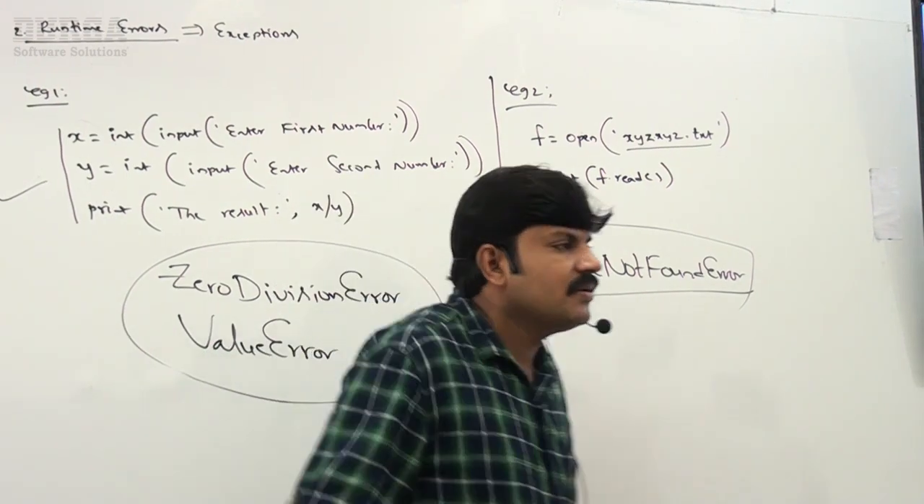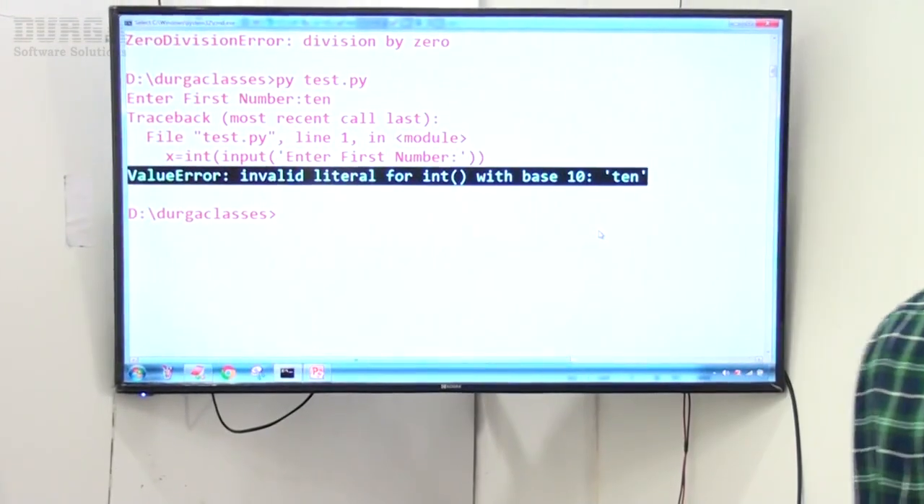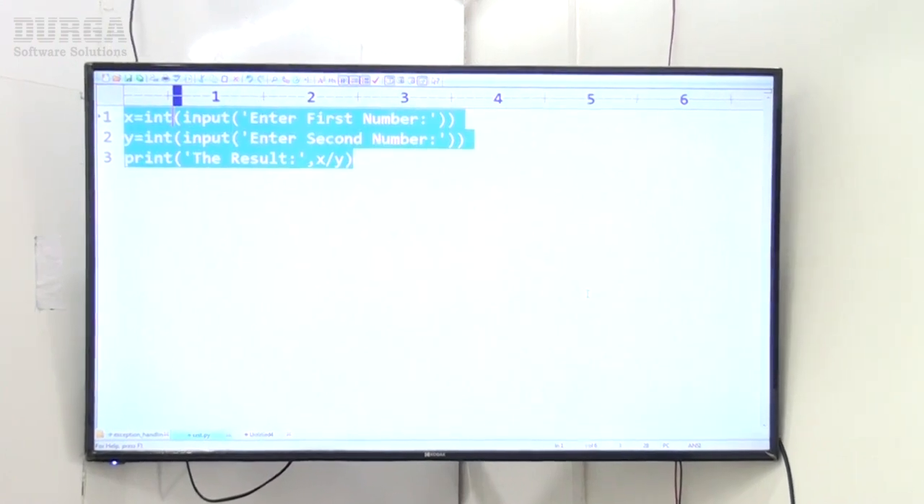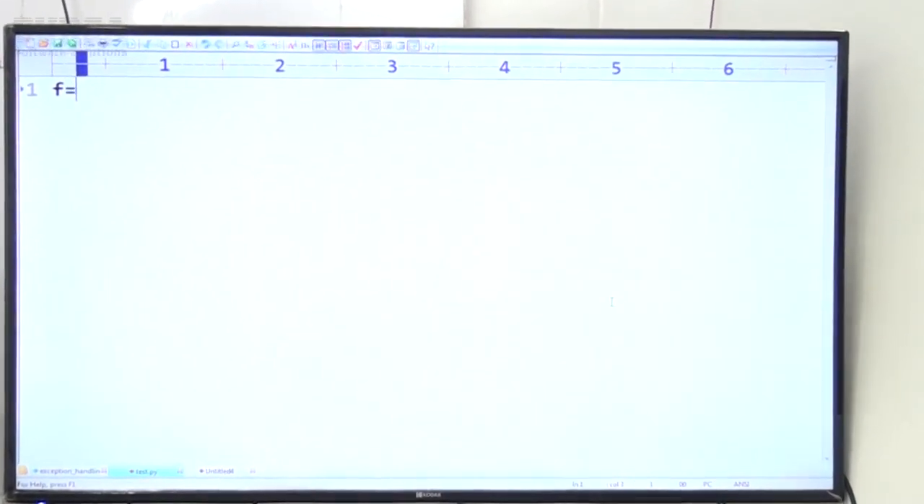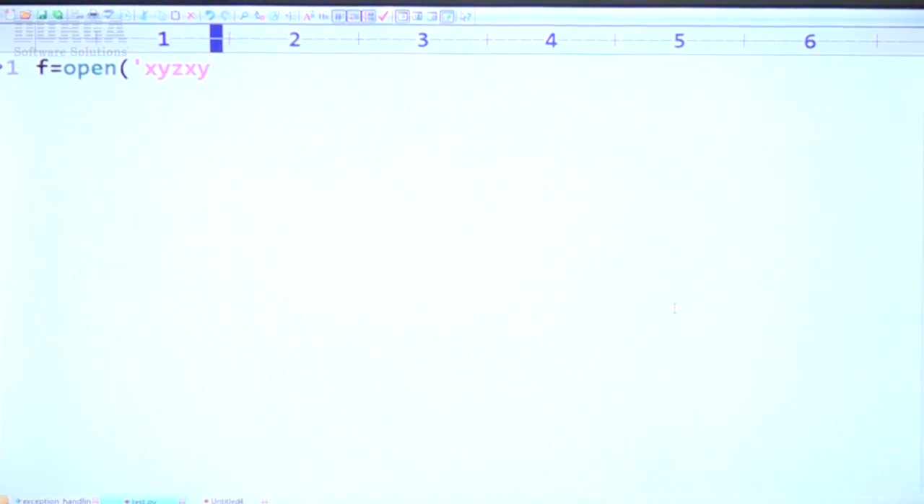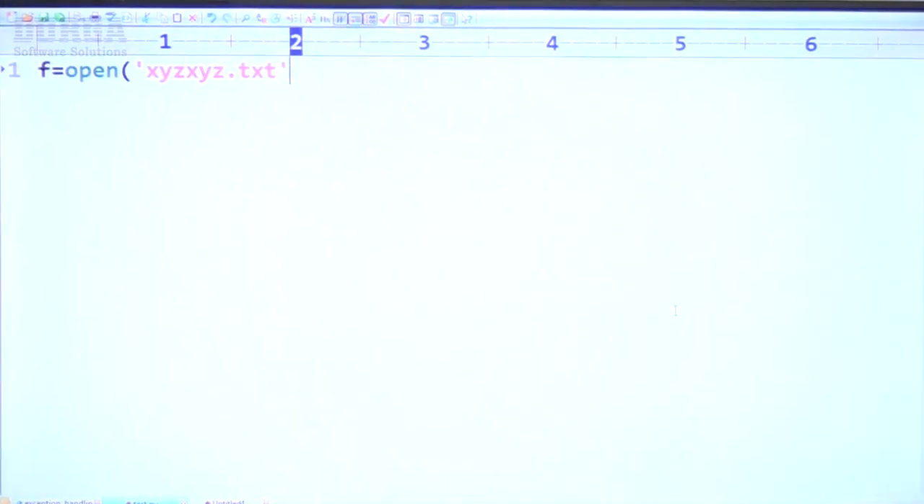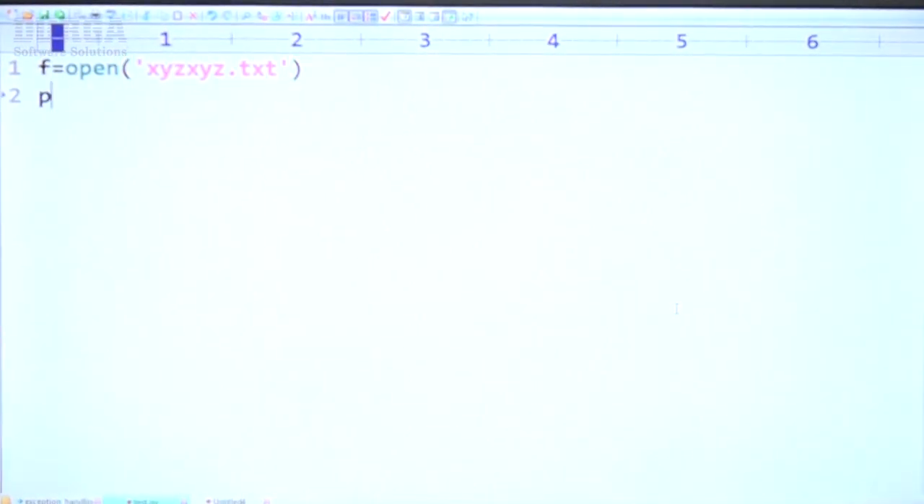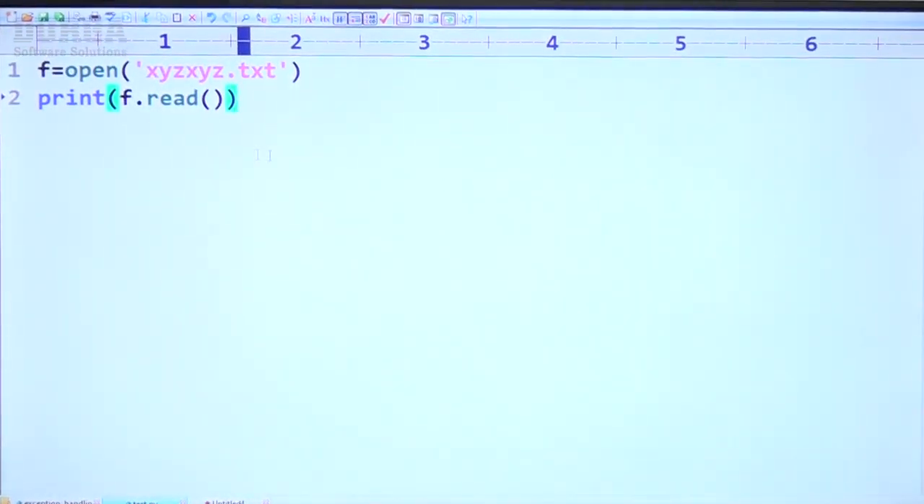Let me cross check, sir. Here I'm trying to take f is equal to open xyz.txt file. I'm taking, sir. Okay, print of f.read, like this, right? So I'm trying to open the file and I'm trying to read the data.